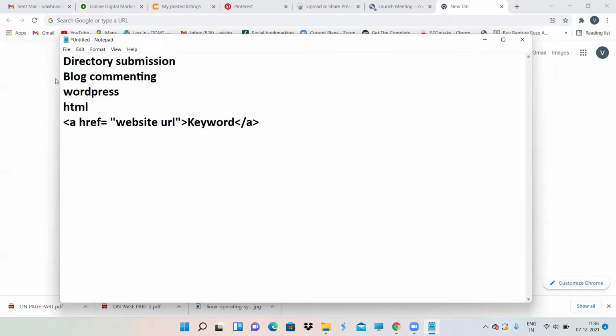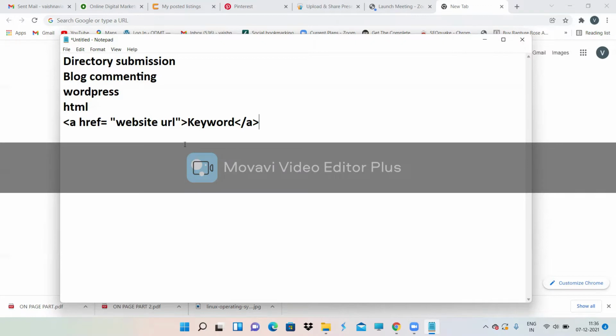A href is equals to your website URL. For which website you are giving a backlink, that website URL you need to give over here. And here you need to enter the keyword. For which keyword you are giving a backlink. For which keyword you want a backlink, you have to enter that keyword over here.